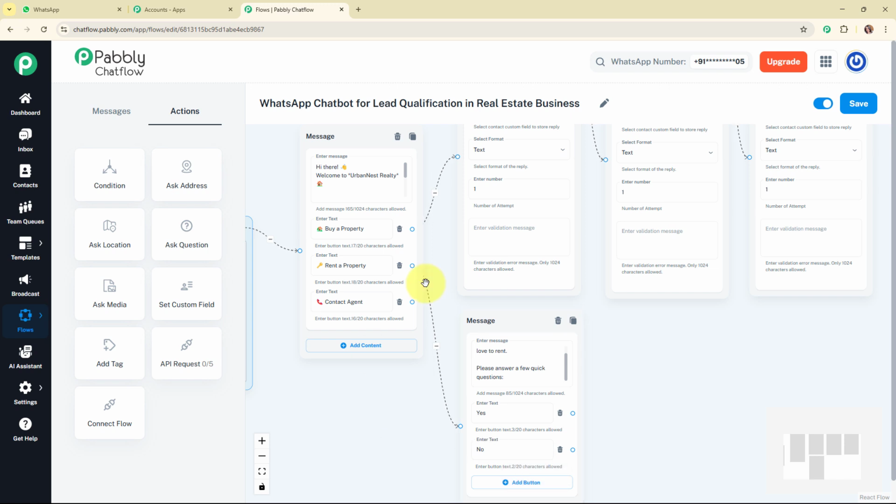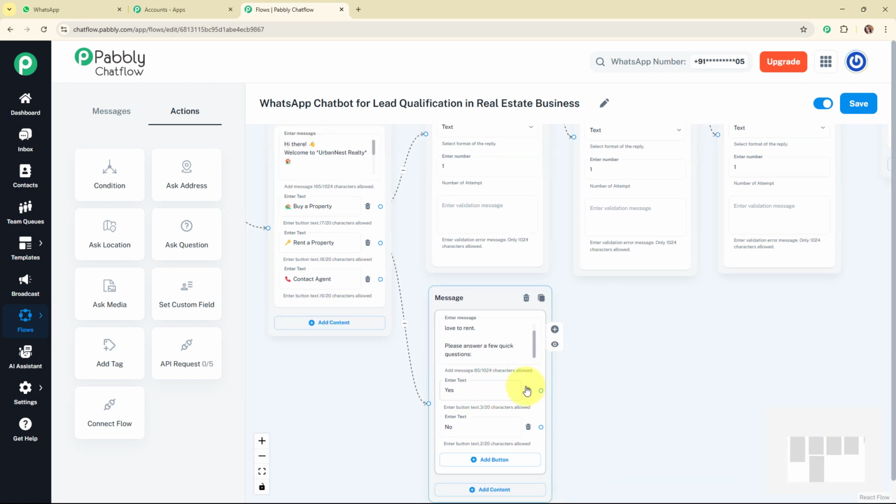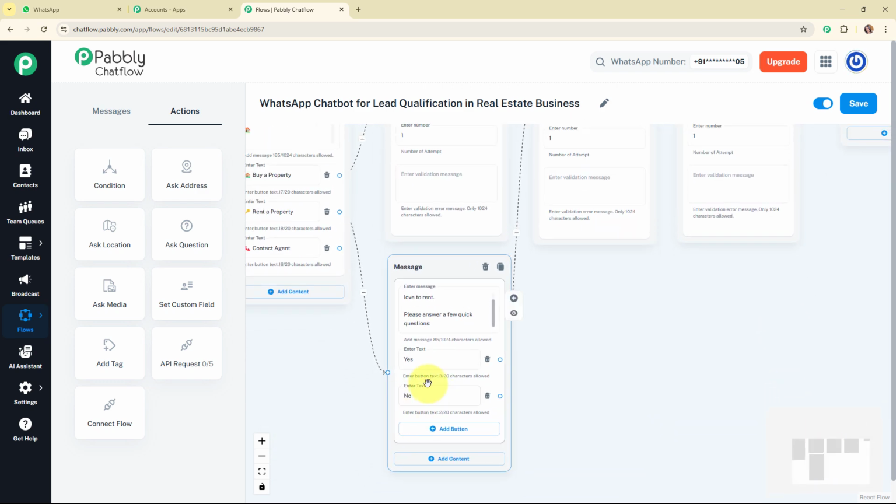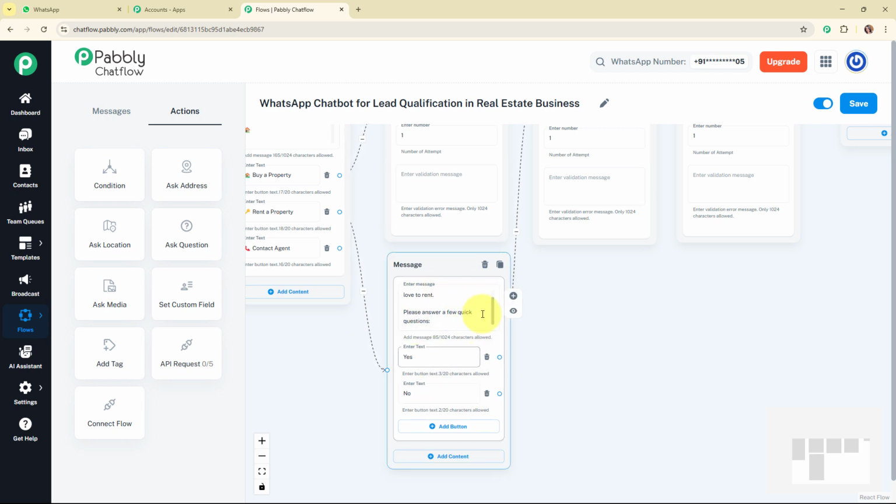Alright, so now after adding these quick reply buttons, what I'm going to do is connect this yes quick reply button to the second question box, that is where it is asking for the preferred location or area. Because for the rental property, basically I want to know about the preferred location and the area and the type of property my customer or lead is interested in. Alright, so for that I've connected this quick reply button with this flow, and then we are left with the no option. So for now we are going to leave it blank.